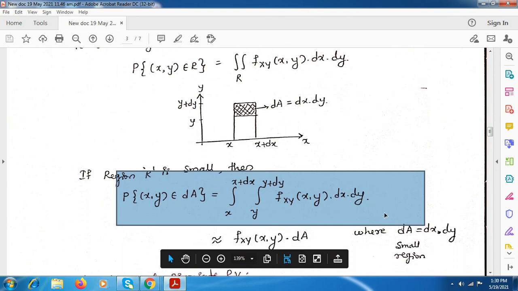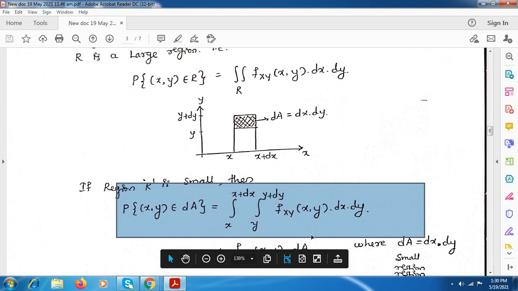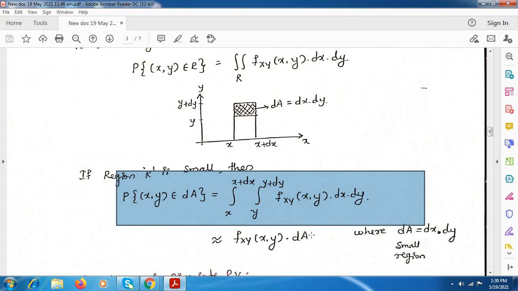Here dx and dy will be dA, the small region, and this will be nearly equal to f_XY(x, y) into dA itself. There is only a small difference in this integration, so it will be nearly equal to the PDF value times dA. Note down both equations. You will have a clear picture when you solve the numericals.